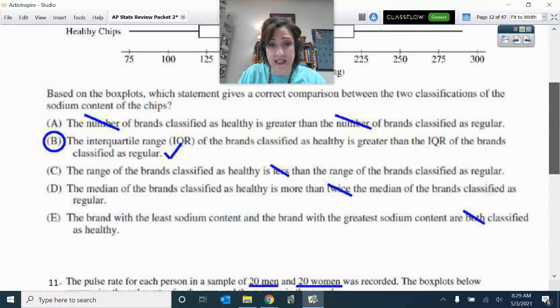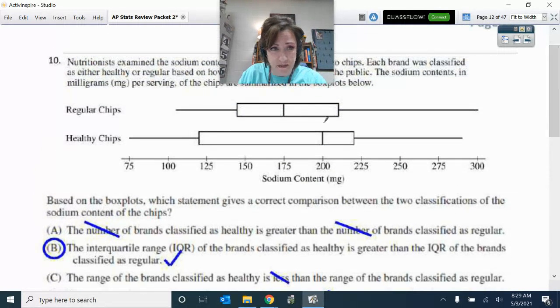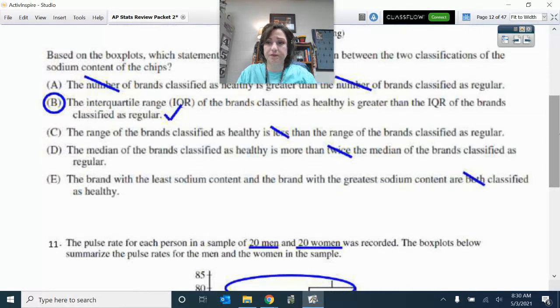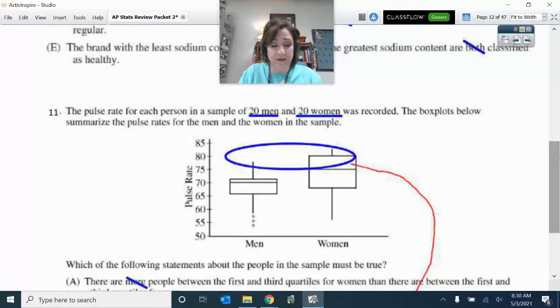I can see the healthy has a larger range. The median of the healthy is more than twice the amount. No, here is the median. It's just 25 milligrams more, and so on and so forth. And so you can see that the IQR of the healthy ones is greater. They're actually much more varied when they are classified as healthy.